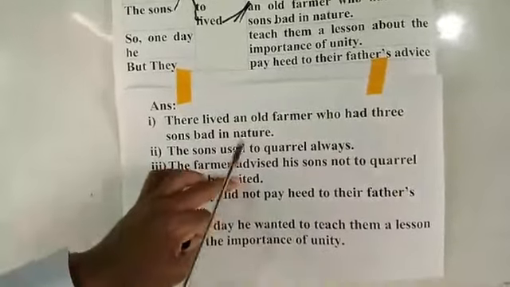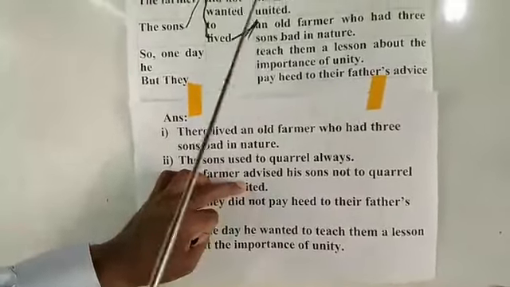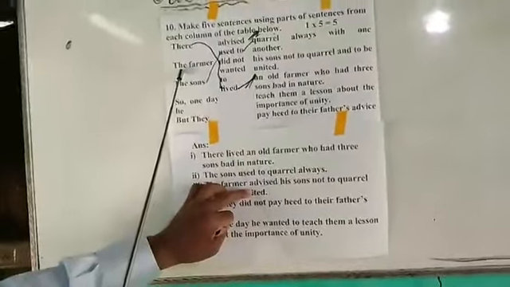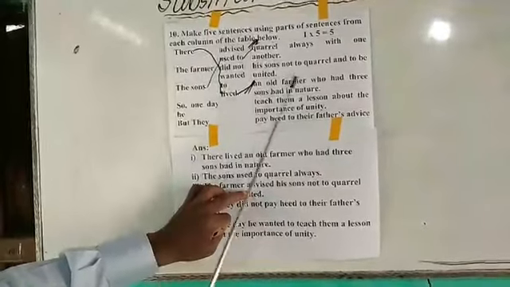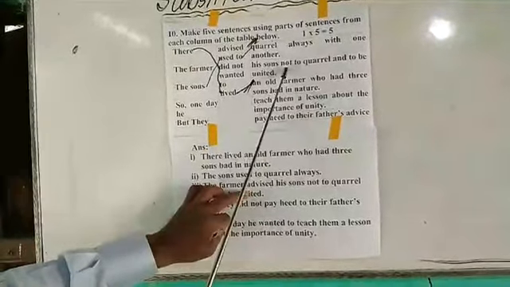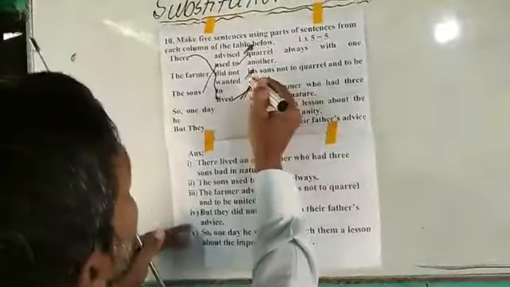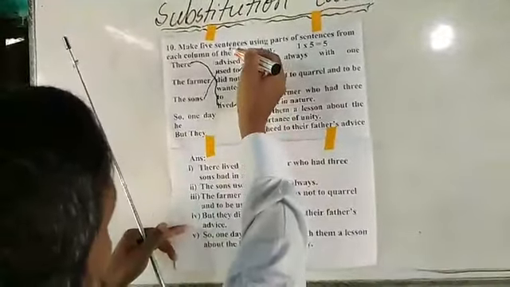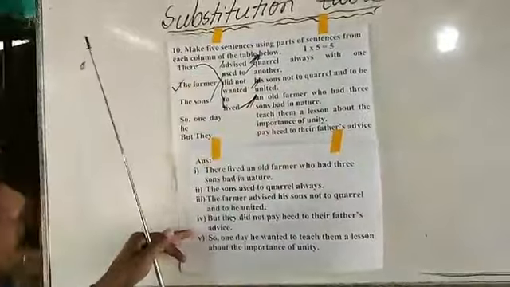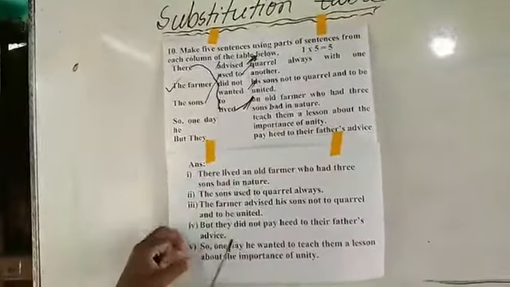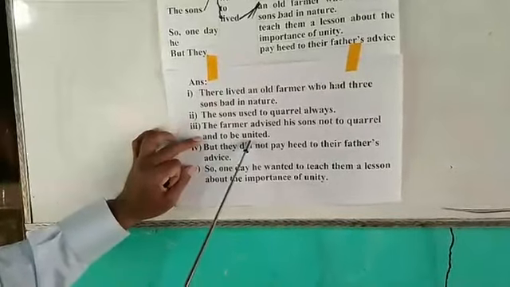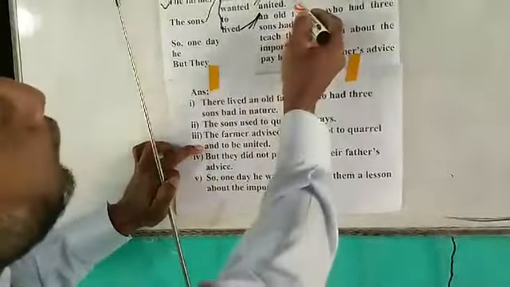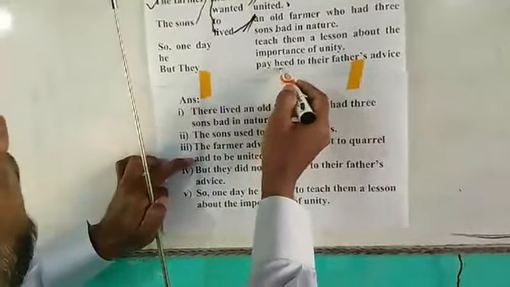Then, they used to quarrel always, so the old farmer will advise his sons. So I can choose this extension and advise, and then I can use this. So: The farmer advised his sons not to quarrel and to be united. To be united, then we get a hint.